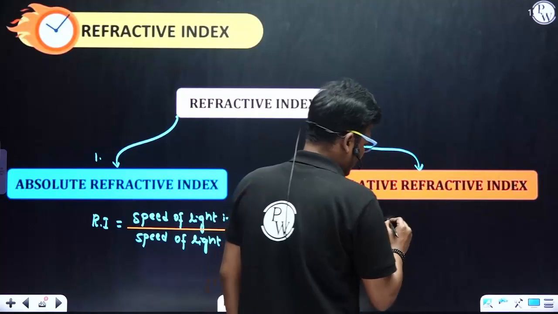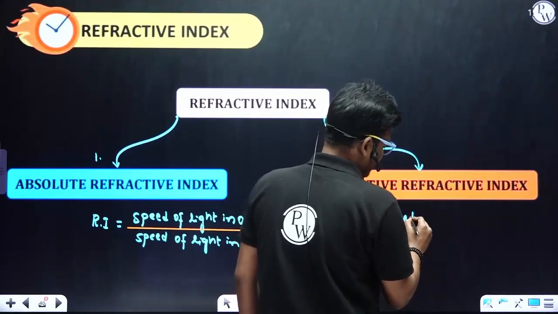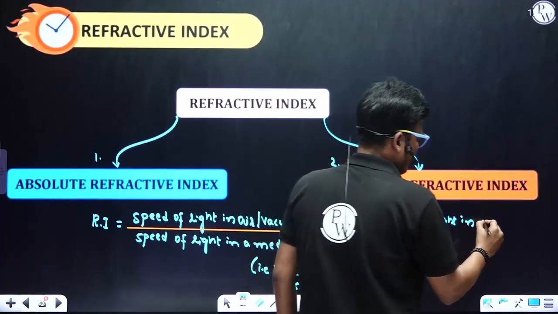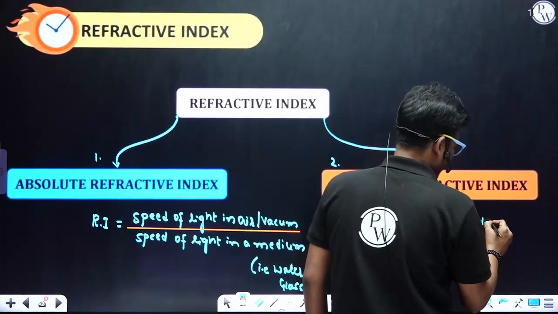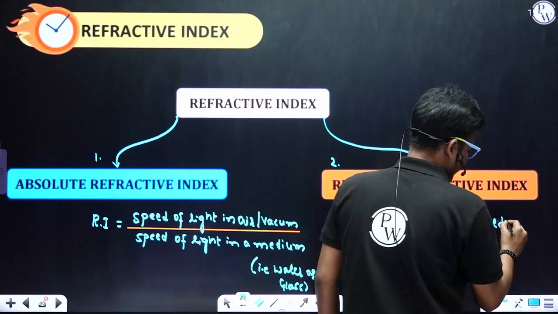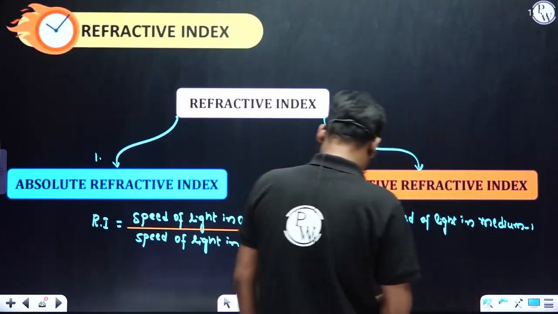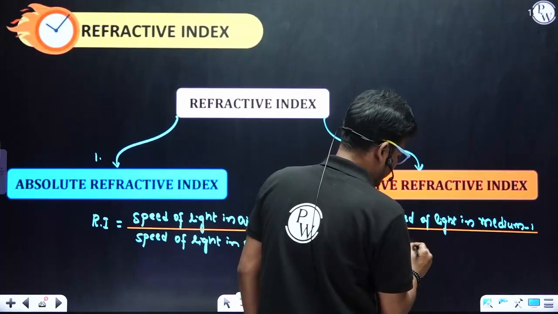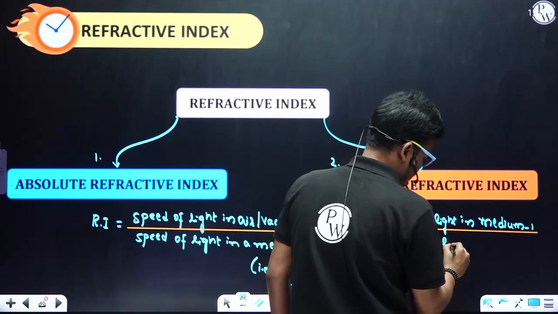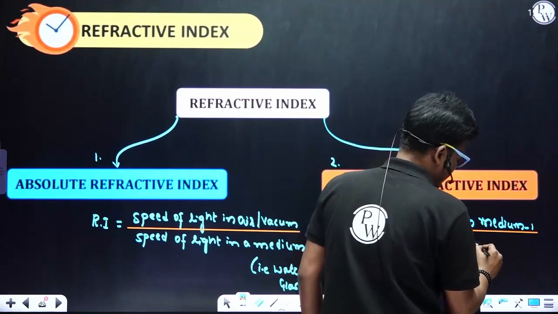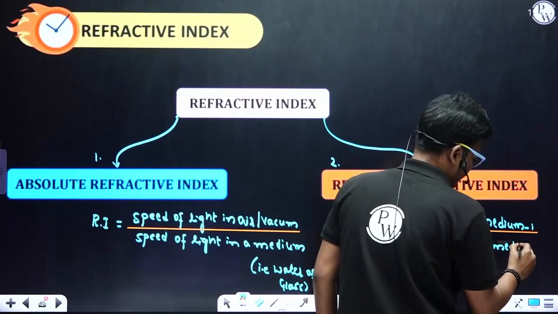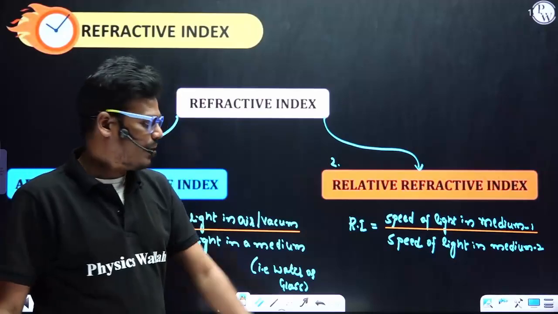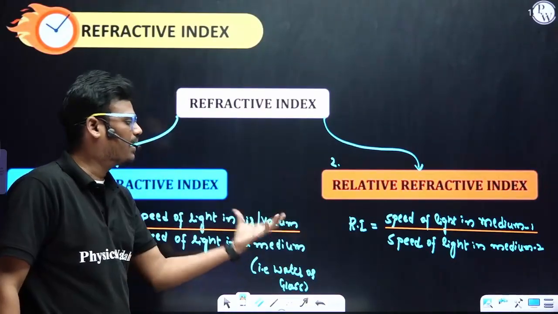The second one, relative refractive index. Relative refractive index is nothing but the speed of light in medium 1 divided by the speed of light in medium 2. But we should not use the speed of light in air or vacuum.